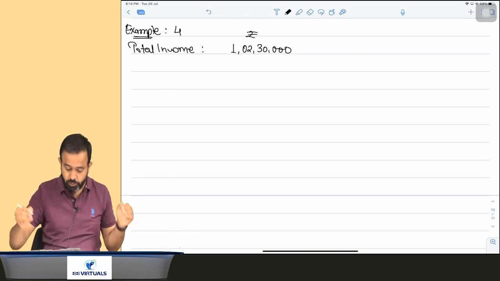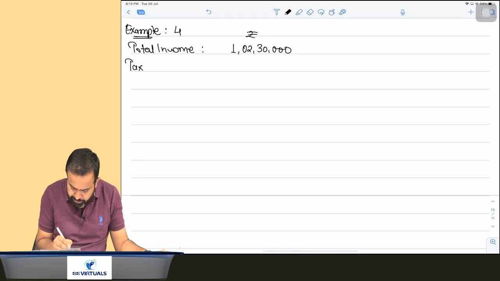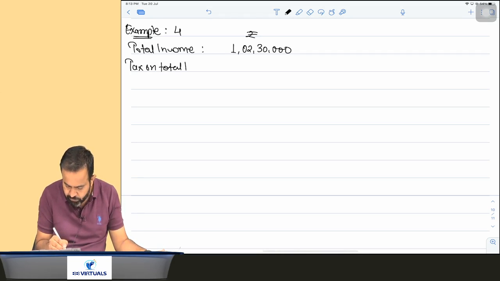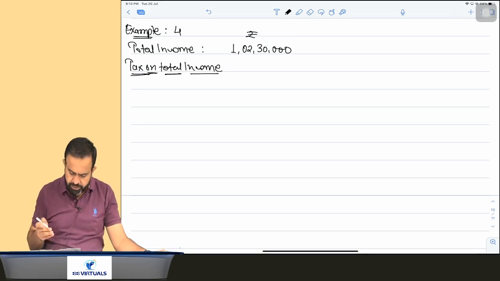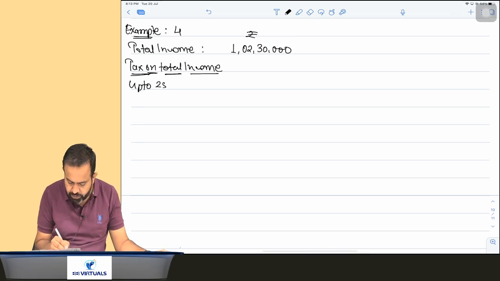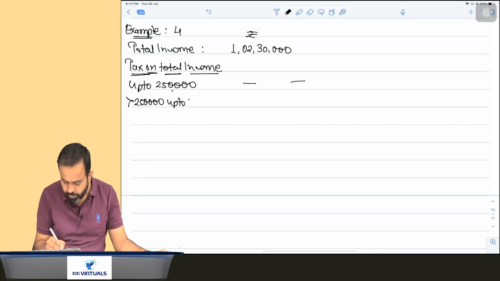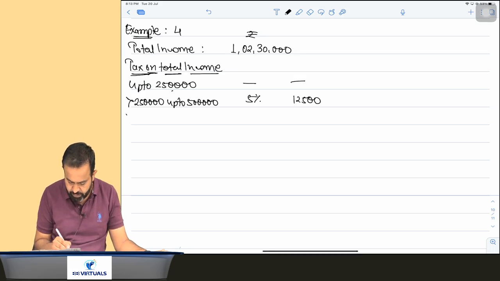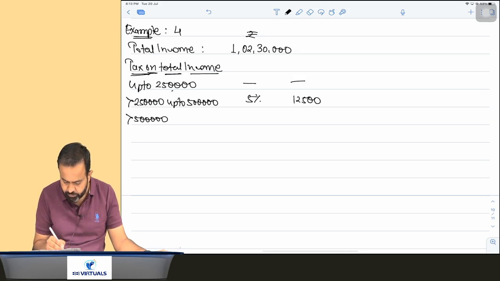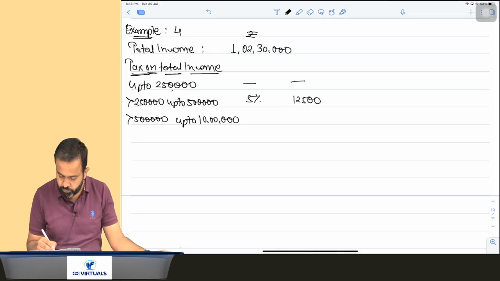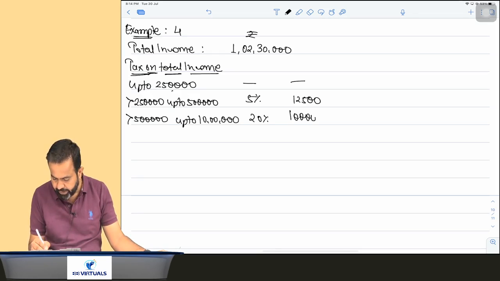Now, what is the tax on total income? Just pay attention. Here tax on total income you have to calculate by slab rate. Up to 2,50,000 there is no tax. Now more than 2,50,000 up to 5 lakh, tax rate is 5%, 12,500. Now more than 5 lakh up to 10 lakh, tax rate here is 20%, so it comes to 1 lakh.